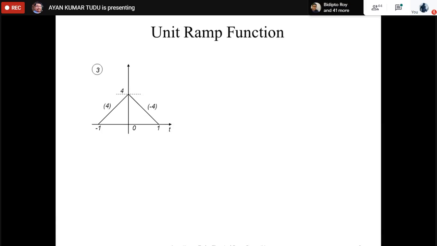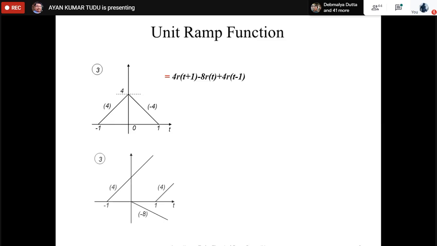Let us break this one. The actual expression is 4r(t plus 1) minus 8r(t) plus 4r(t minus 1). Now, why is it coming so? Let us talk about the first one. This is our 4r(t plus 1), so that particular signal is going on.